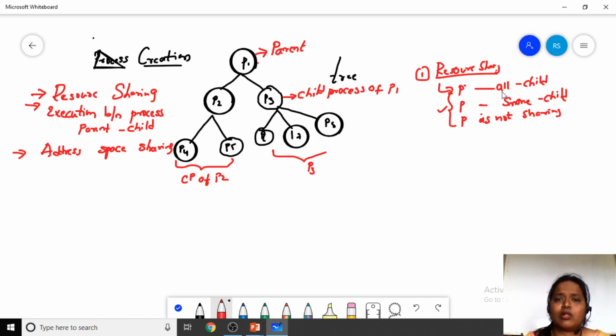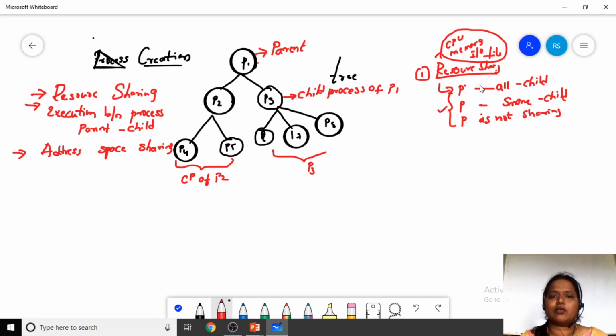So what are the resources? Resources may be CPU, memory, IO devices, or some file. All these come under resources. Depending on the need of its task, the parent will share all the resources with the child, or it can share some resources with the child, or it need not share any resources with the child. So this is the sharing of resources.